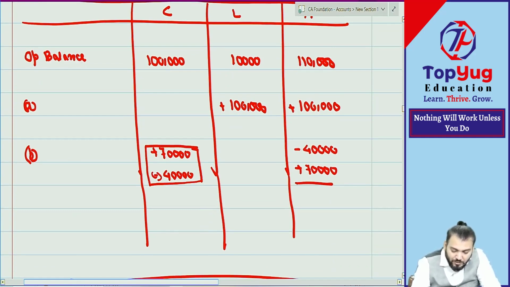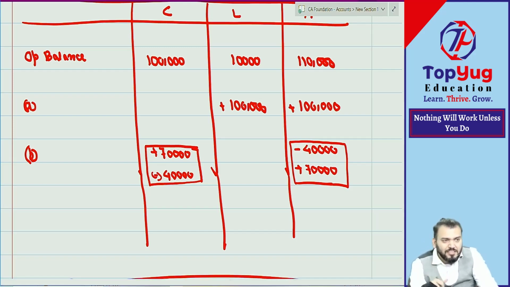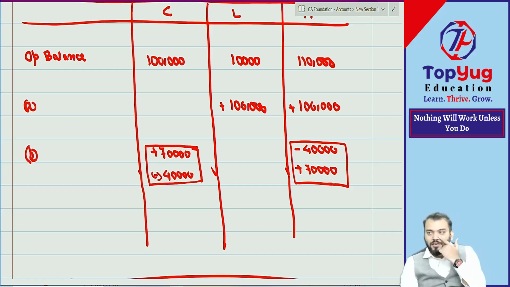Have you understood? And your asset will also be affected by 30,000 because your stock will decrease by 40,000 and your debtor will increase by 70,000. Understood? I have given this to explain this point. Have you understood? Correct? Do the other one. The other one is simple.